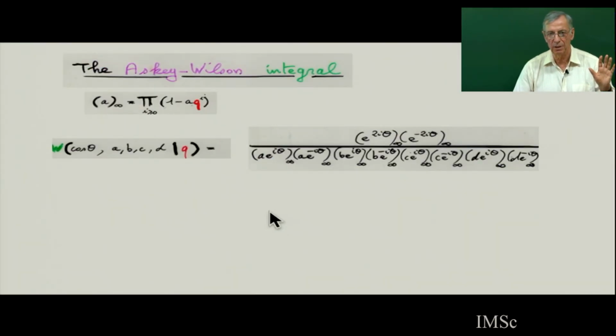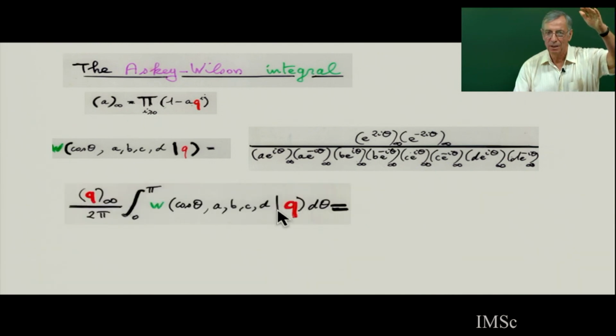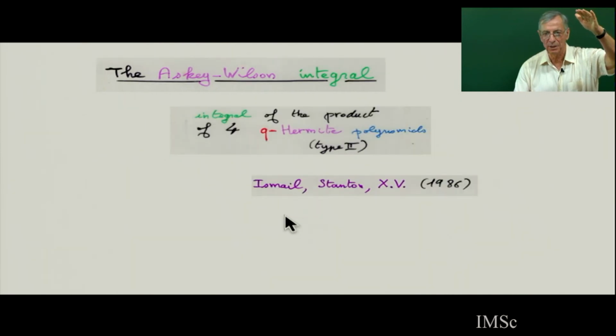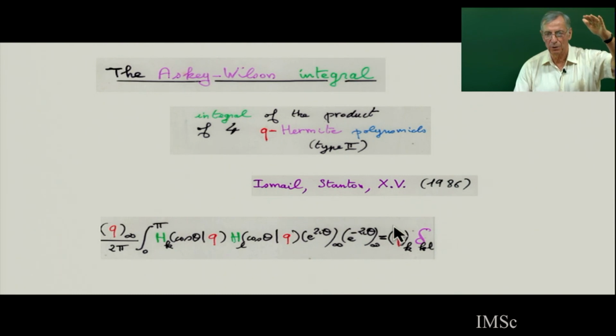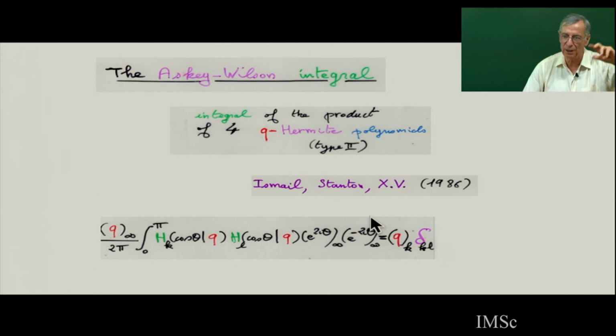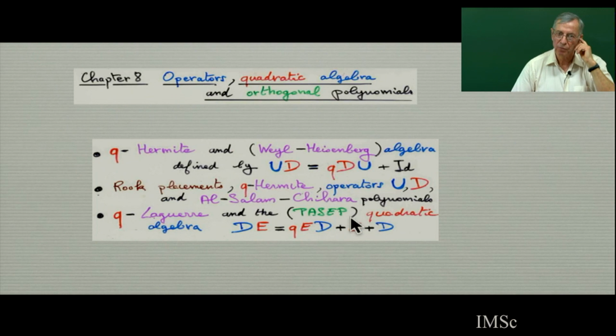So linearization coefficient. The Askey-Wilson integral, which is at the top level. And again, there is a combinatorial interpretation as product of 4 Q-Hermite. So this is a mixture of calculus and combinatorics.